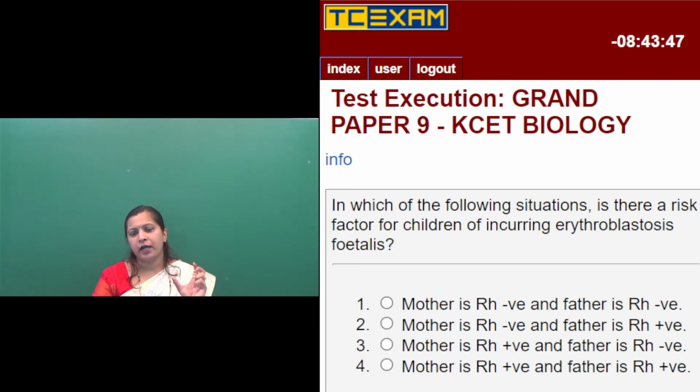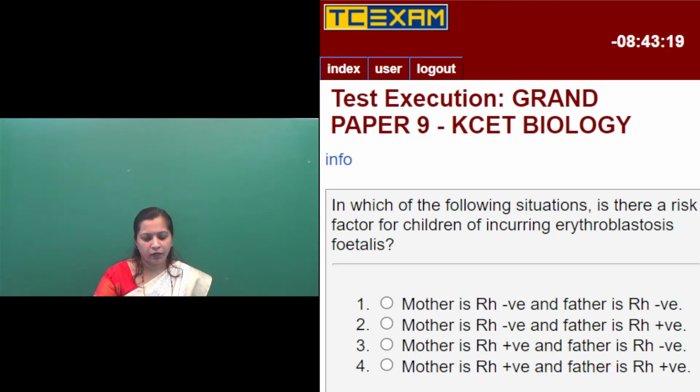Rh antibodies develop in a person when he or she is exposed to Rh positive blood. When an Rh negative person is exposed to Rh positive blood, they develop Rh antibodies against that Rh antigen. But there are no natural Rh antibodies.